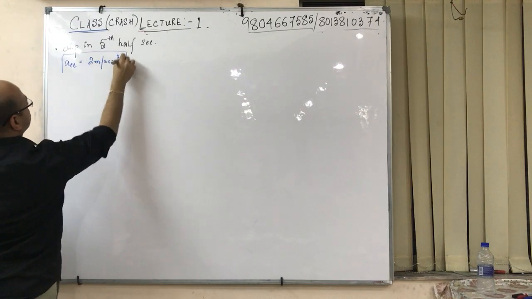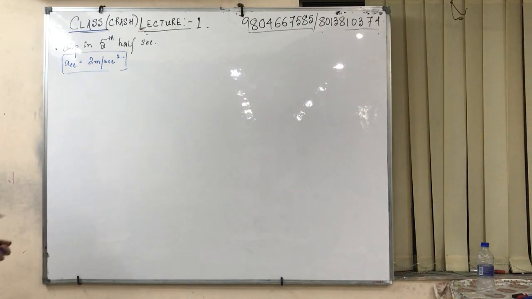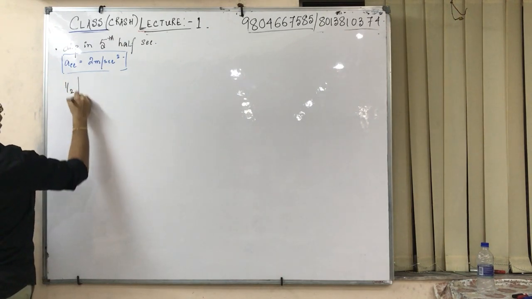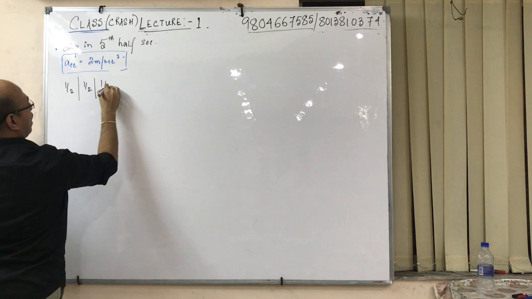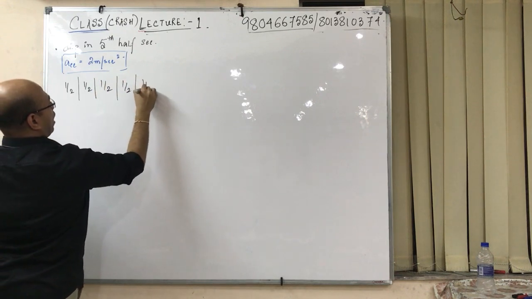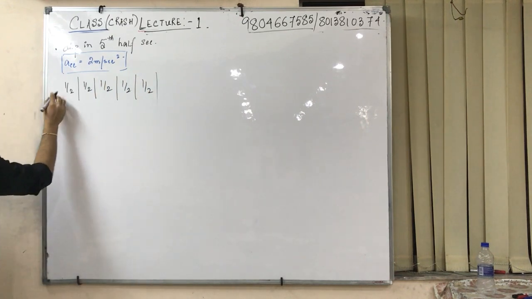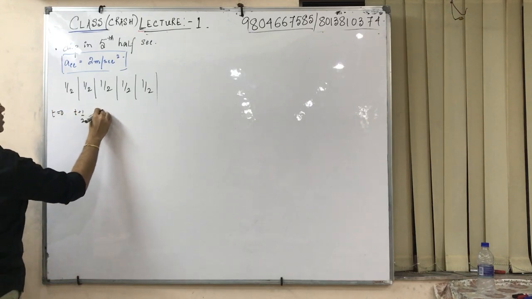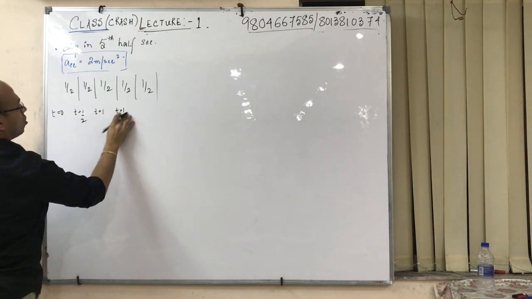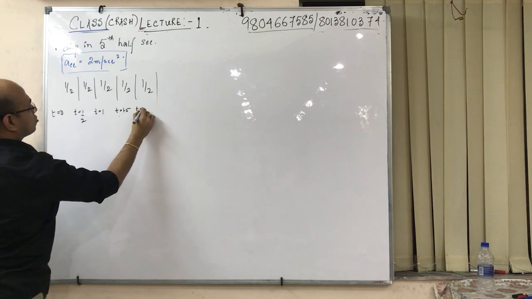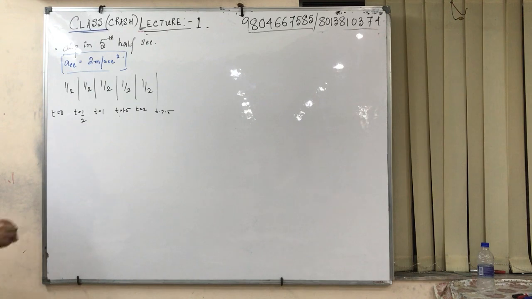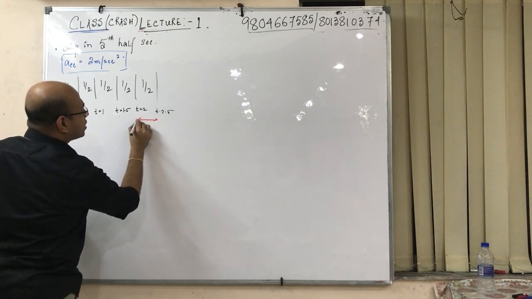Say I have not stated that acceleration is 2 meter per second square. Means if I divide by half, suppose this was t equal to 0. So this was t equals to half second, this was t equals to 1 second, this was t equals to 1.5, this is t equals to 2, this is t equals to 2.5. That means you are only required to find the displacement between these two.